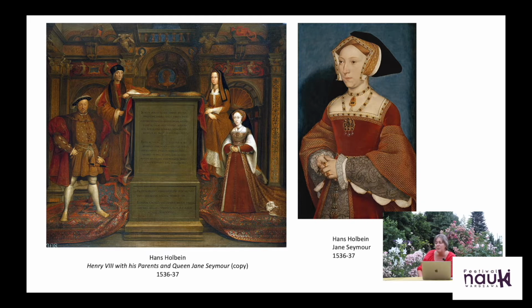But even if we compare the representation of Queen Jane in the smaller portrait that Holbein did of her, and in this copy, you can see the difference in quality, of course. So here we have the first example of a close collaboration of an English monarch with, interestingly, a foreign portrait painter.